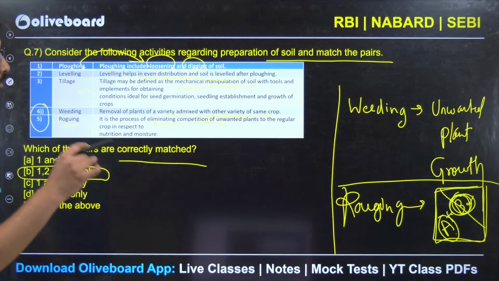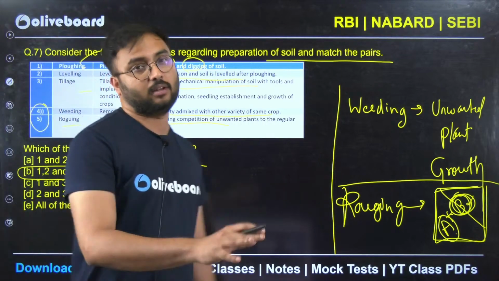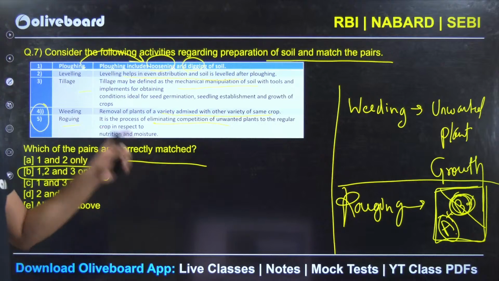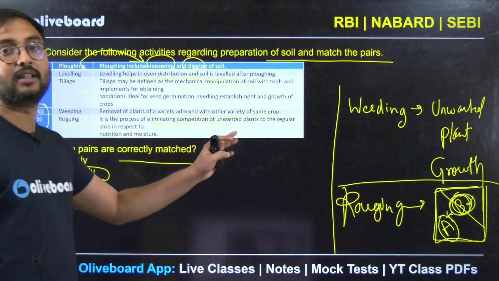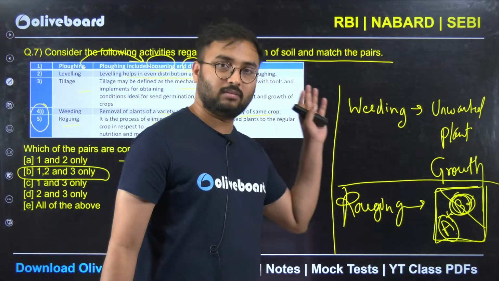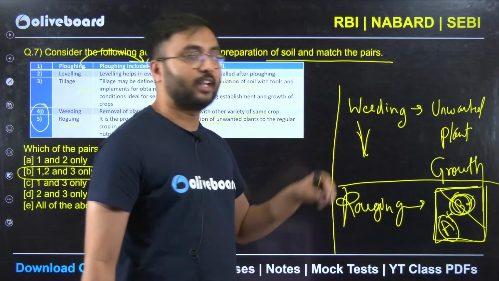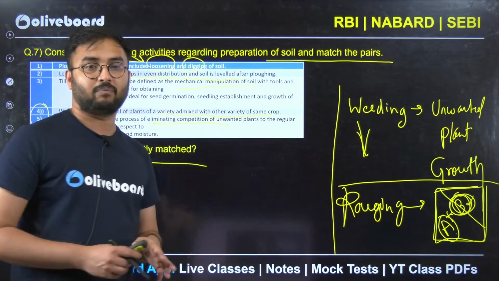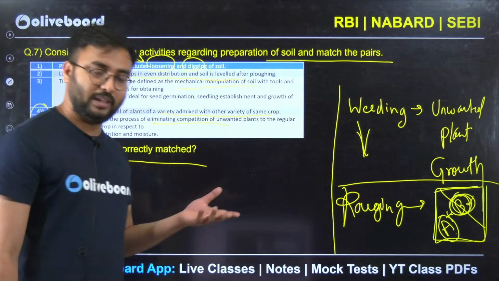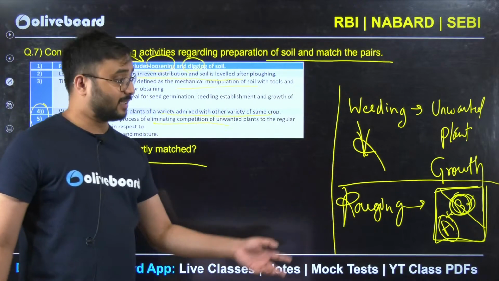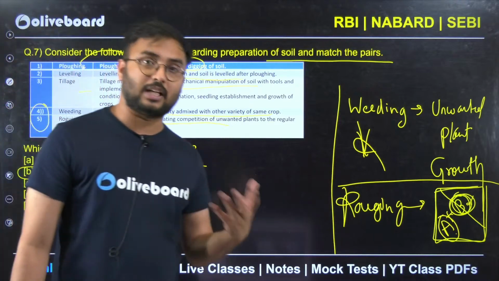Roguing is nothing but removing something which is different from the main crop, whereas weeding is nothing but removing something unwanted, you didn't need it at all. Weeding in the sense of grass, weeds, generally grasses and invasive species. Do we need them in our field? No, remove them. In roguing, the second crop which you are removing is not grass or something like that.